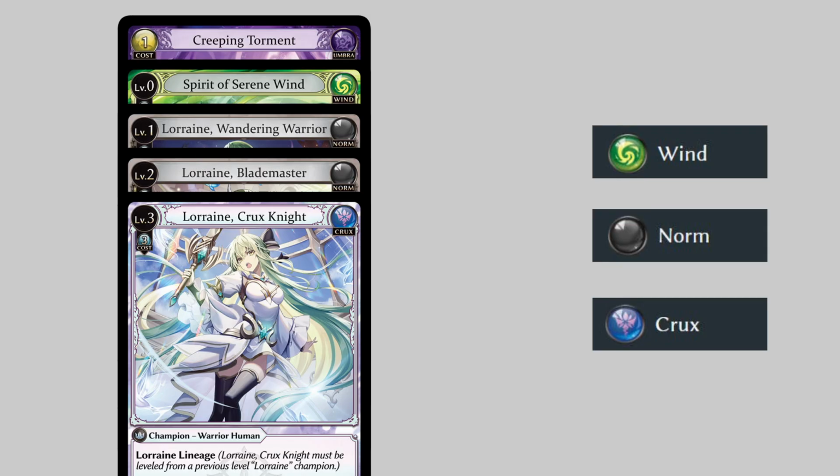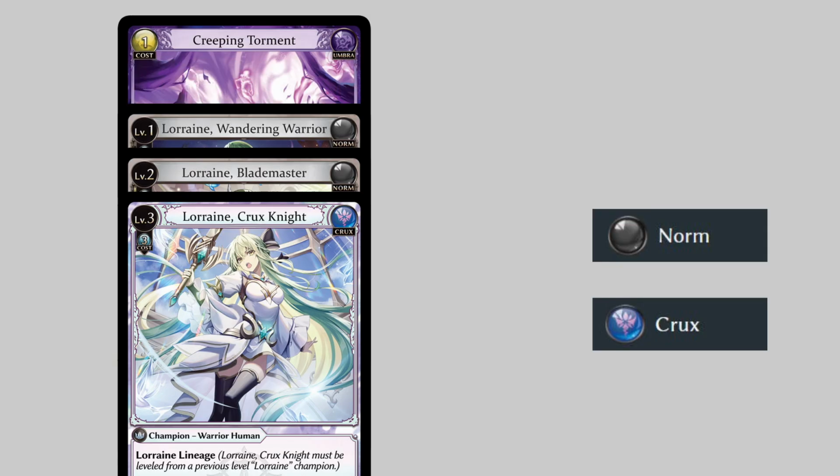Although there is an Umbra card in this lineage, it's not a champion card and doesn't contribute to the lineage's element, nor does it enable Umbra. Keep in mind that removing a champion card from a lineage, perhaps due to deleveling or lineage release, may cause that element to be no longer enabled.